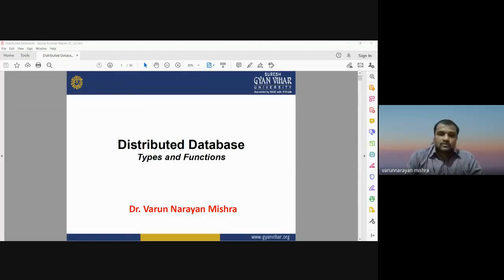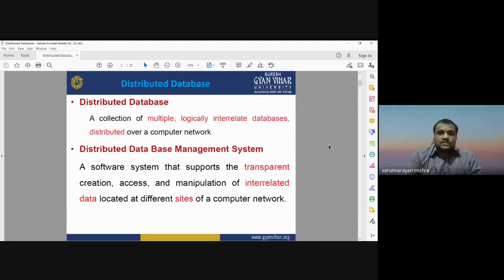Today, I am going to discuss distributed database management systems, their types and functions. First, we would like to know about the distributed database. A distributed database is a kind of database management system in which a collection of multiple logically interrelated databases is distributed over a computer network. It is the same type of database management system that we have discussed in previous classes, but in a distributed database, the entire database is distributed over a computer network, so anyone can access or distribute that database.